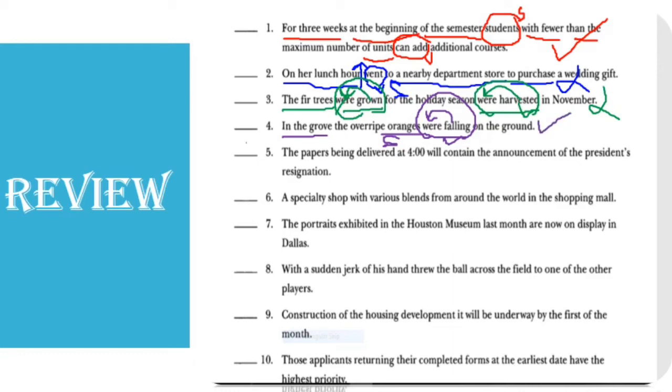Fine. Number 5. The papers being delivered at 4 o'clock will contain the announcement of the president's resignation. Fine. The papers, this is the subject. Being delivered, now what do we have here? We have being, -ing alone, no verb to be came with it. The papers are being delivered, the papers were being delivered. So here being is an adjective. Okay, delivered, honestly, belongs to being, in terms of meaning.